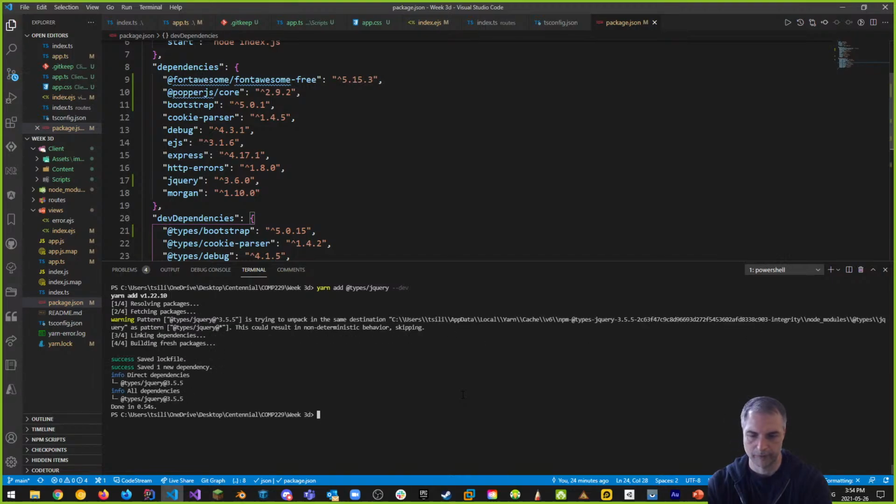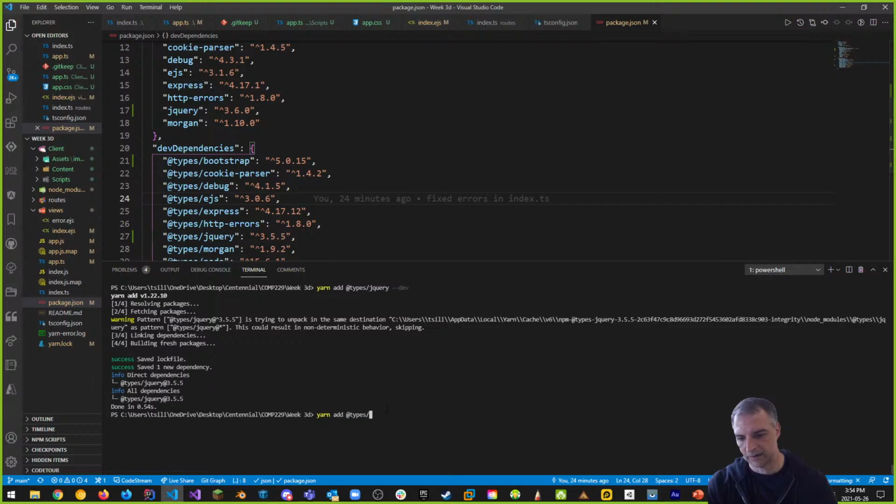It gives us good support for jQuery. Yarn add @types, and if there was anything we needed for popper.js, we would do it. Anything that we do this with, yarn add @types, we can find most libraries for now. I think this is good enough. We don't need to add anything else. That's good support.